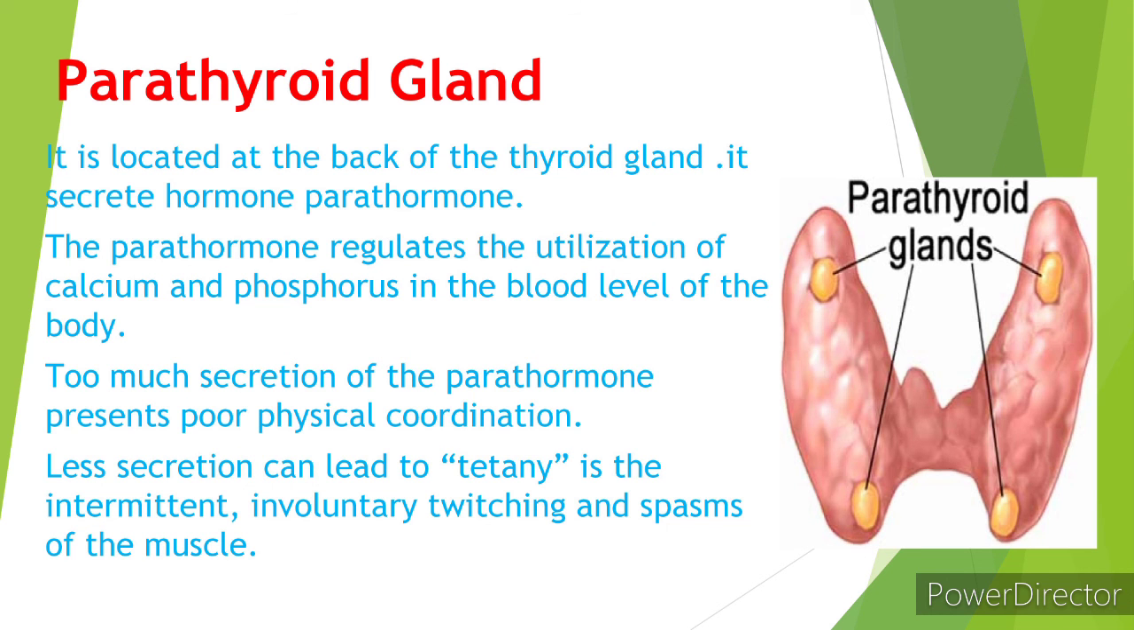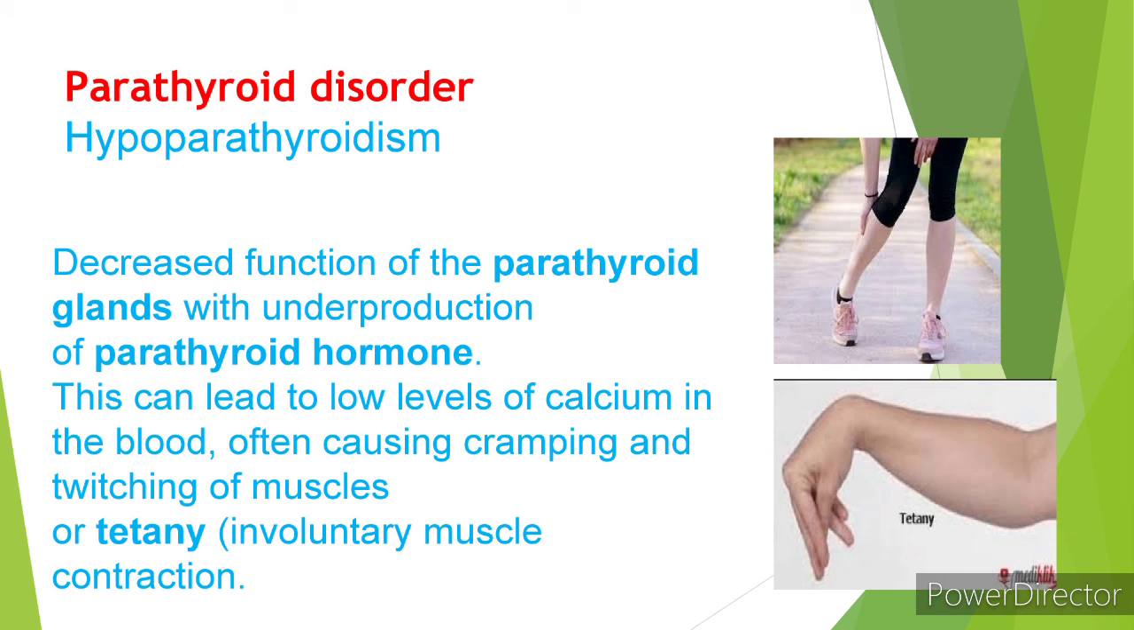Next, the parathyroid gland is located at the back of our thyroid gland. It secretes the hormone parathormone, and parathormone regulates the utilization of calcium and phosphorus in the blood level of the body. Too much secretion of parathormone presents poor physical coordination, and too little can lead to tetany. Tetany is an involuntary twitching and spasm of the muscle.